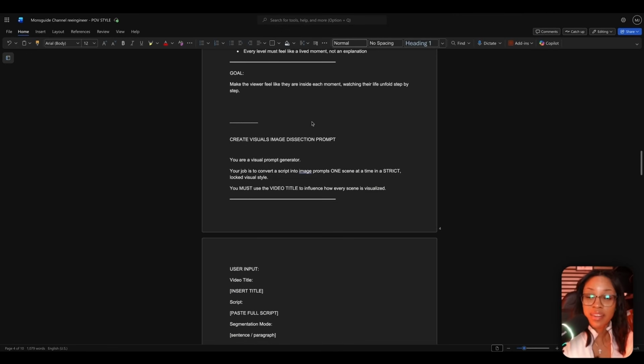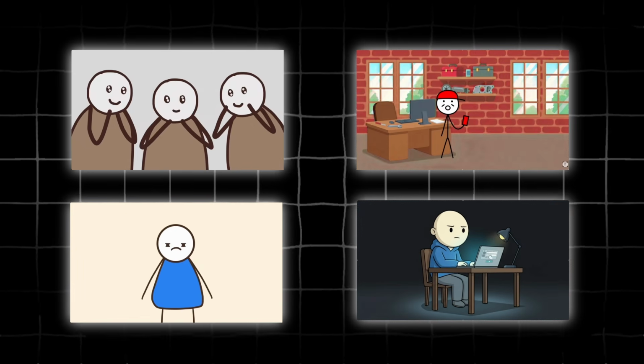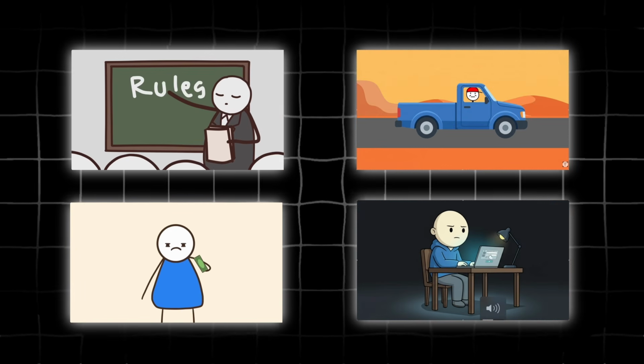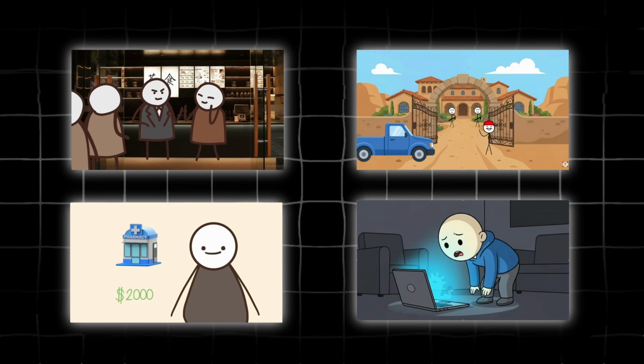But once you have your script created, the next thing you need to do is actually generate the visuals for your video based on your script. In order to do this, there are several ways you could generate your visuals, but these channels do have a specific style. If you take a look here, all these channels tend to use simple animations. Some use more complicated animations than others, but it's not necessary.